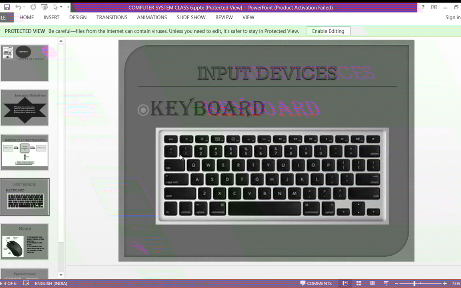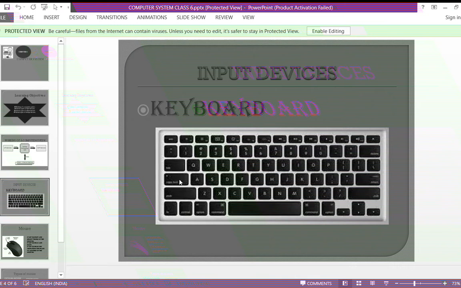So as you saw the keyboard, how many number keys are present in your keyboard? Yes. Two number key sections are present. One is at the top of your alphabet keys, and one more is at the right side, and that is used to solve mathematical problems and all. Okay. Next, here are some function keys. There are total 12 function keys, from F1 to F12.